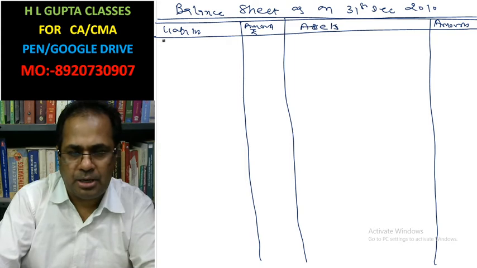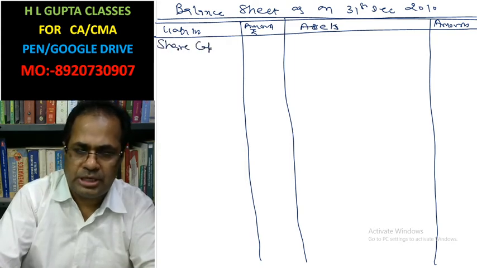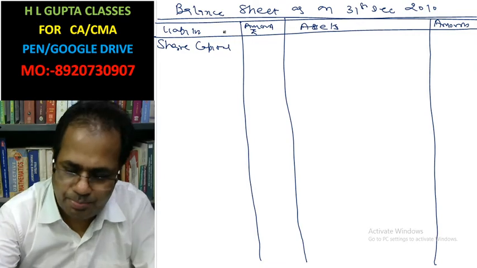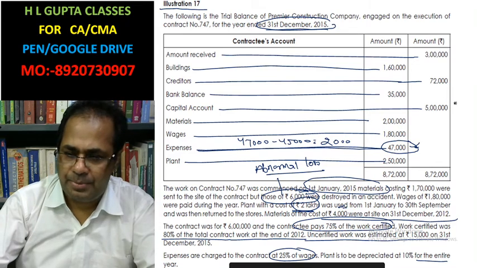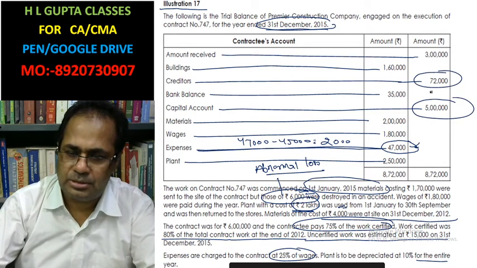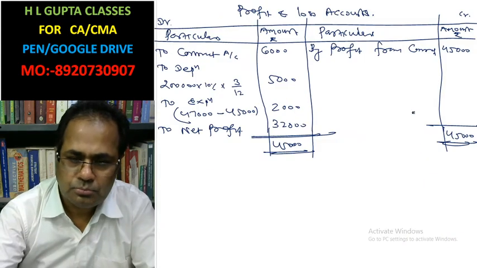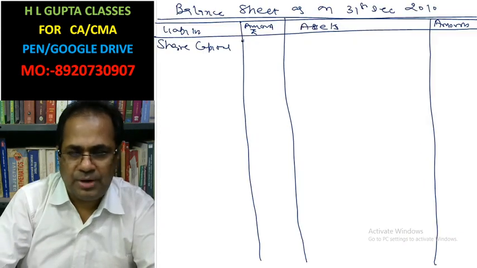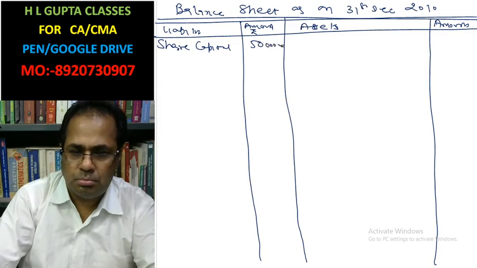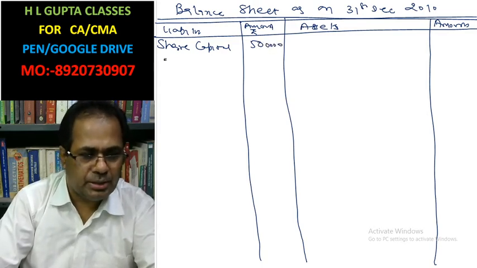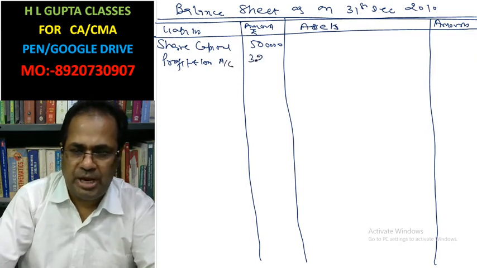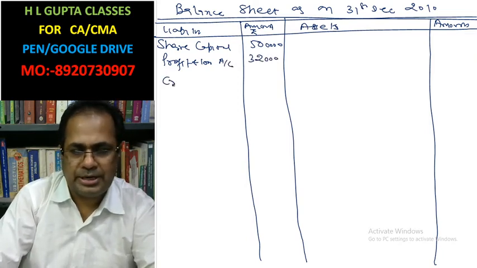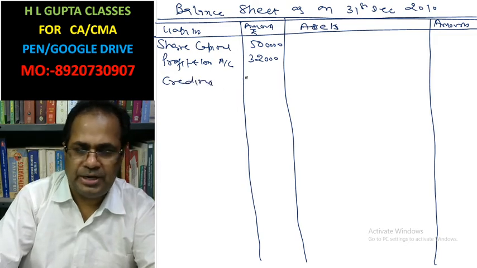Okay. Share capital, this is given in the question. Look at it. Share capital is given 5 lakh. Creditor is given this. Profit is already given. Share capital 5 lakh. Profit and loss account, this we have calculated 32,000. Creditor 72,000.